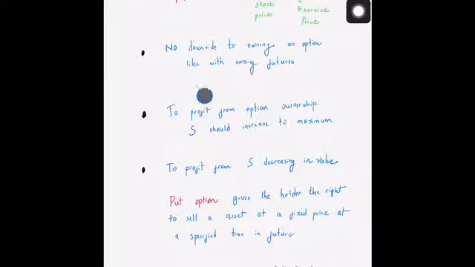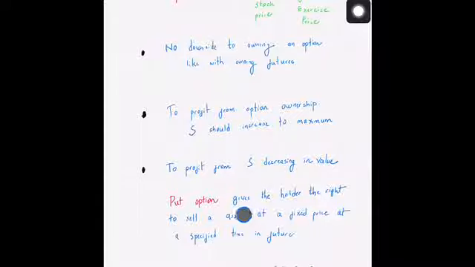Okay, so what we had defined was the call option, that is, it gives you a right to buy a particular stock. So in order for you to profit, S should increase as much as possible. Okay, now in case you feel that the price of a particular asset is going to decrease in value, what you would do is get into a put option contract. The put option gives the holder the right to sell an asset at a fixed price at a specified time in the future.